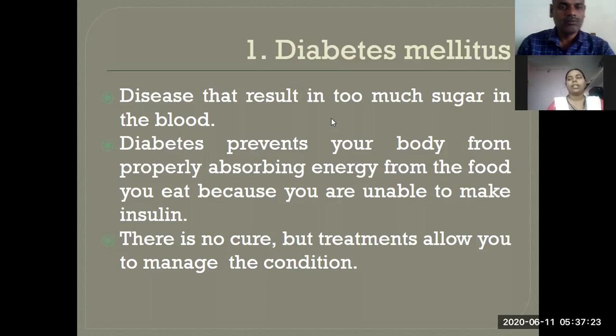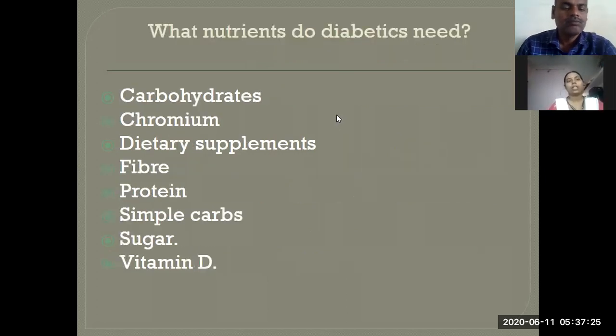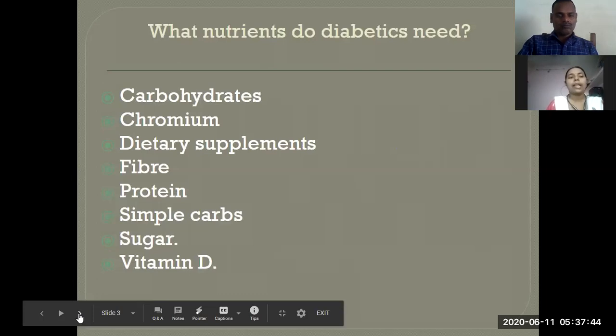Fine. Next, what nutrition should this diabetes patient take in? Number one, they want to take a carbohydrate source. Number two, they want to add chromium in their food. Then they want to take dietary supplements, because diabetes patients mostly get low vitamins.